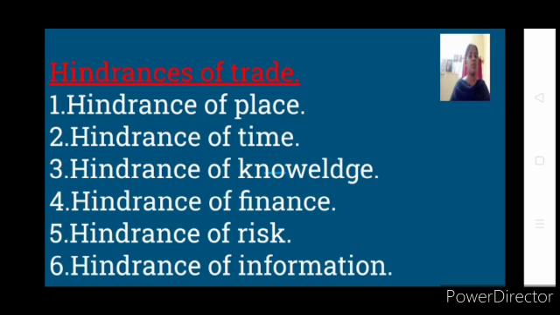Okay, somewhere you might come across this situation when you have gone to the market. People are ready, they want to sell in bulk, but you need individual pieces. So simply they say, no, we don't sell in retail. Okay, that is the situation. So that is what is called hindrance of person. If you don't have middlemen, the trade does not take place smoothly. Hence we need middlemen. So hindrance of person can be avoided through whom? Middlemen. So these you have to learn about trade.